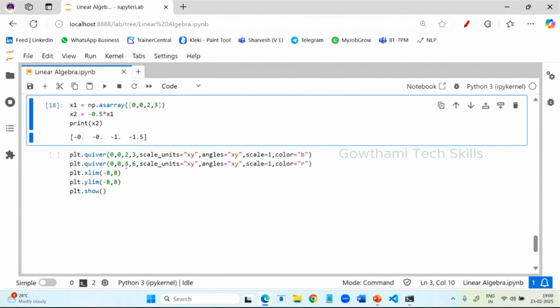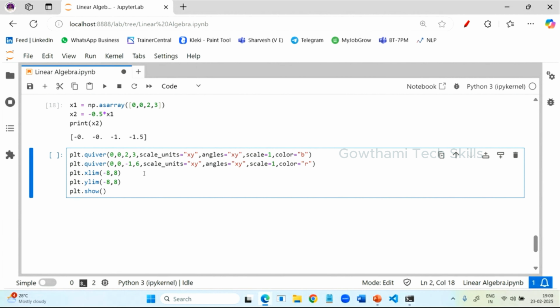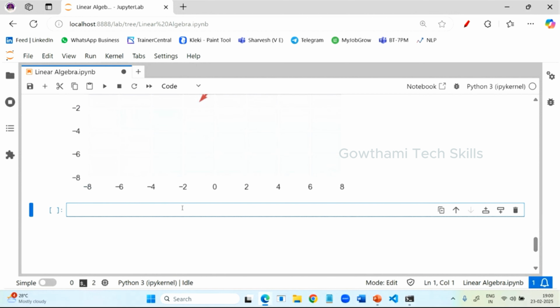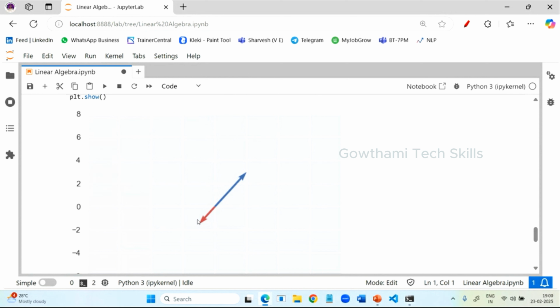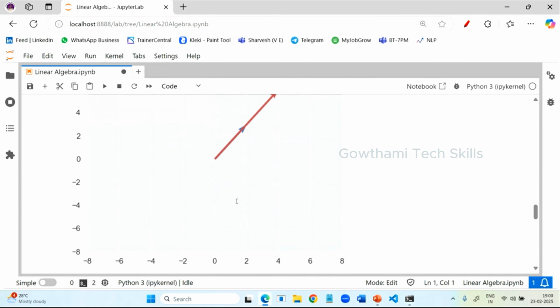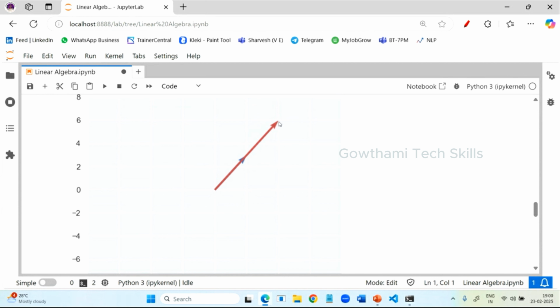Now just to plot these values, provide -1 and minus 1.5. Try to run and check it. You can see the value is coming on the opposite side. What is the actual size of this vector? This much length. When you give that negative value, the size of the vector is reduced. Here you see the size of the vector is increased if you give the positive scalar. If you give the negative scalar, it is going to be decreased.